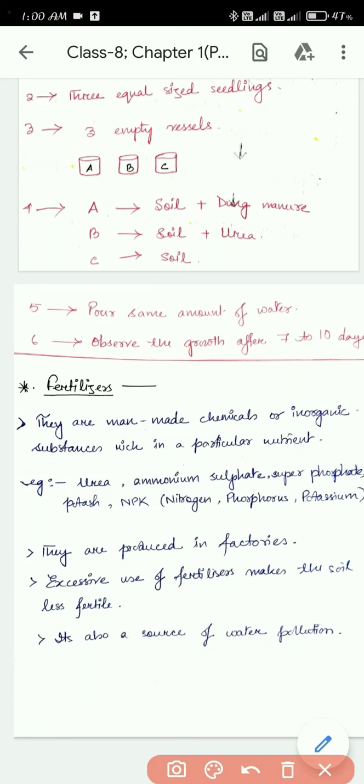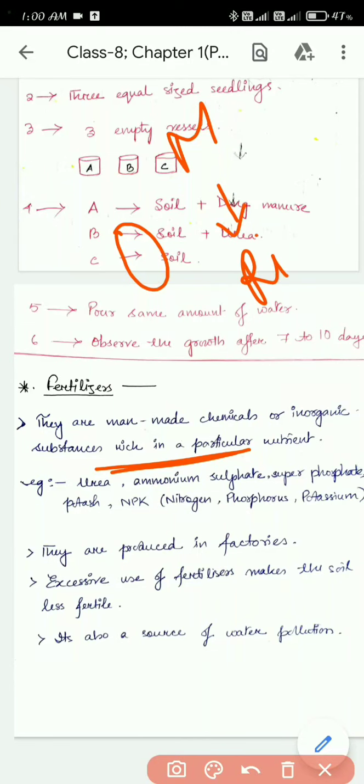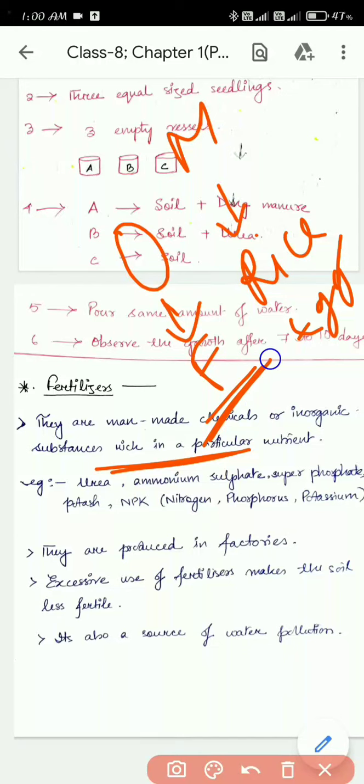It's the same thing with fertilizers. These fertilizers are like those tablets that you have bought from the market. But the manure is like the whole thing. Manure is like when you eat rice and, suppose, eggs, and this tablet is like fertilizers, which are only and only rich in a particular nutrient.